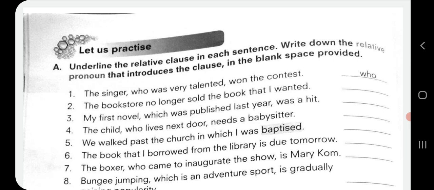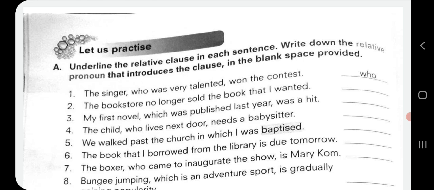The second sentence, the bookstore no longer sold the book that I wanted. So that I wanted is the relative clause and that is our relative pronoun. Third sentence, my first novel which was published last year was a hit. Here which was published last year is our relative clause and which is our relative pronoun. The child who lives next door needs a babysitter. Who lives next door is the relative clause and who is the relative pronoun.